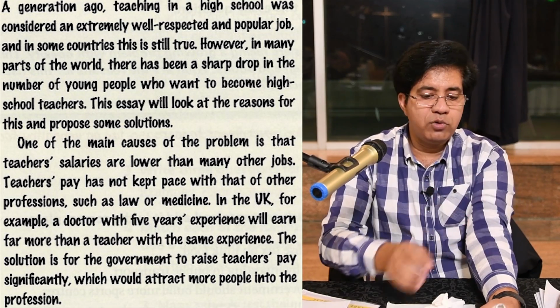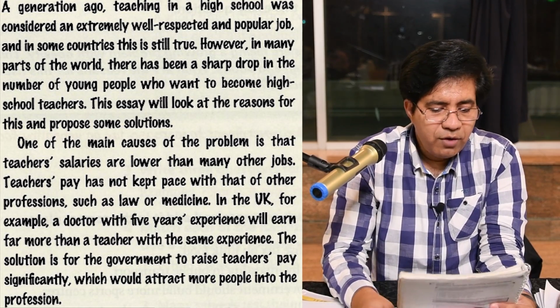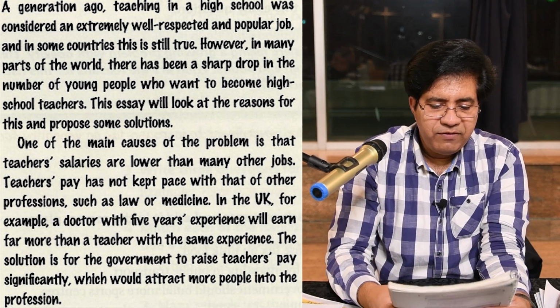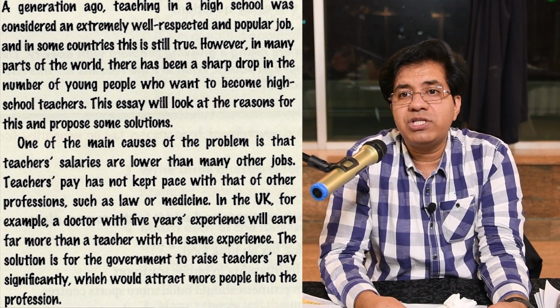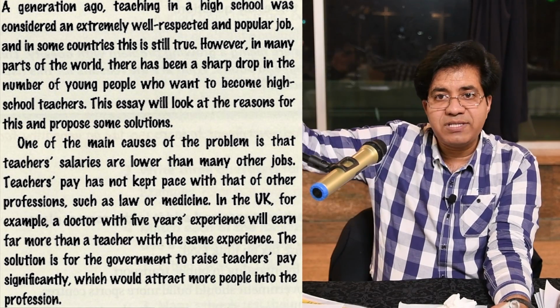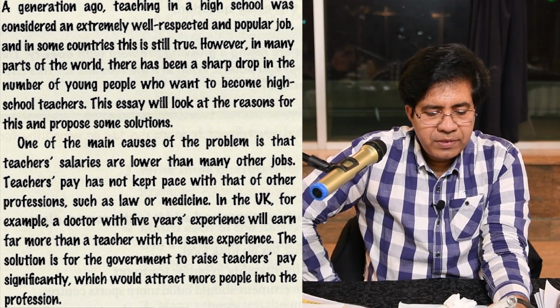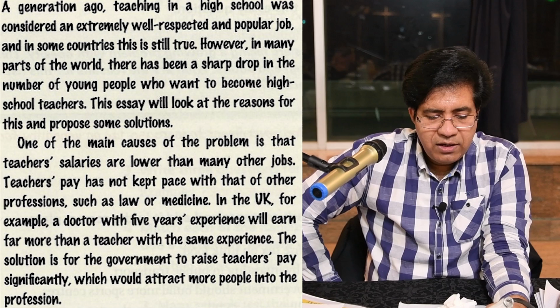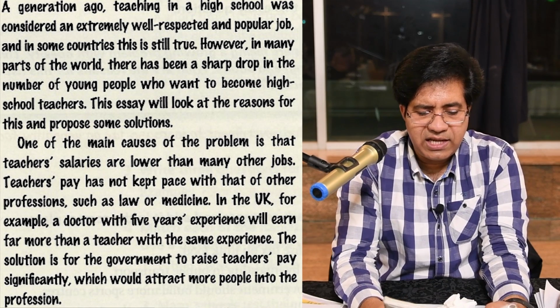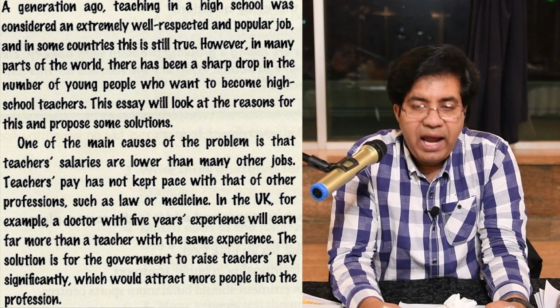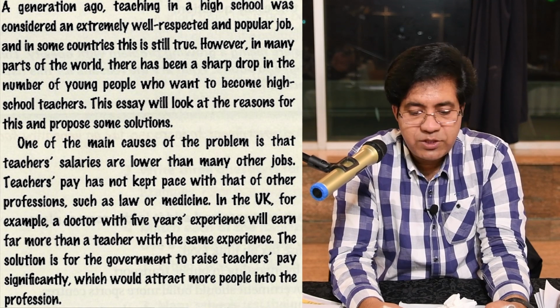Okay, and try to use plural words. So, for example, a doctor with 5 years experience will earn, now this is future, why? Because they are giving an example, after some time will earn far more than a teacher with the same experience. Okay, now the next sentence is the solution, and this is a compound sentence. Please focus.